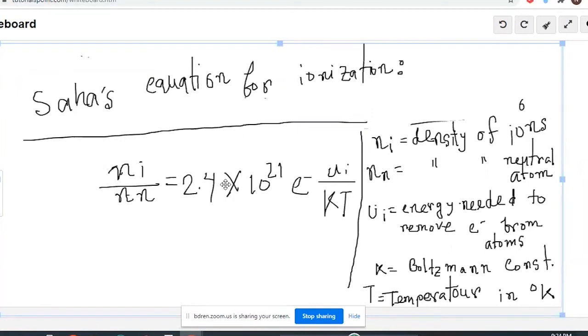How much ionization is possible in the plasma state is measured from Saha's equation, and that's why it is needed. Mainly in an astronomical background, Saha's equation is needed when the temperature of stars has to be measured.